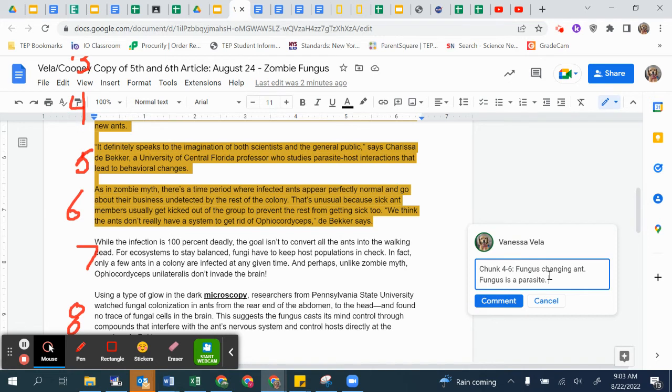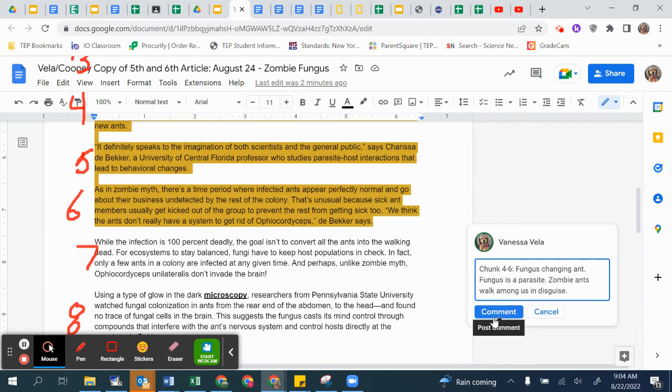Interesting. So it's kind of making me think of the zombie ants walk among us. And undetected means in disguise. Actually, that's kind of different because zombies, you can definitely tell when a zombie is a zombie. So I'm wondering what's going on here.